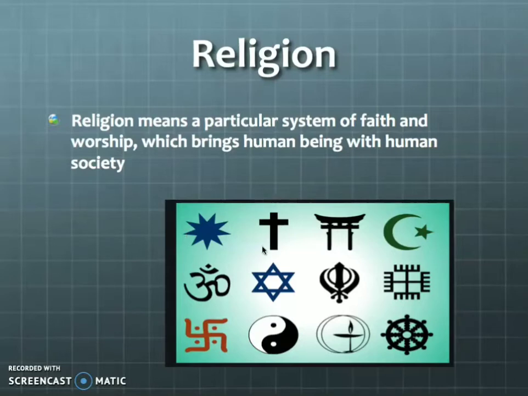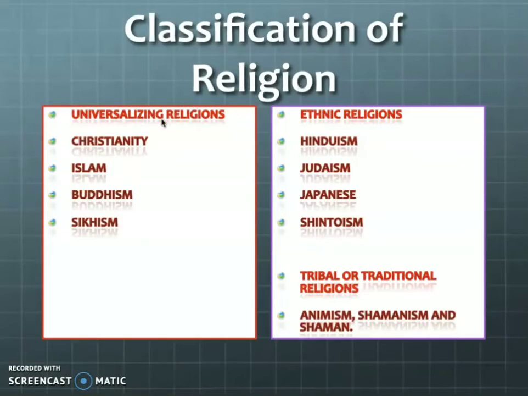So the title itself gives a meaning that we are living under religions. Every person is living under some religion. And next, classifications of religion. Religion is classified into 3 categories: universalizing, ethnic religions, and tribal or traditional religions. So these 3 categories classify the religions.